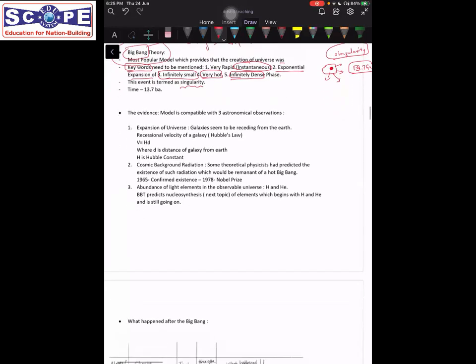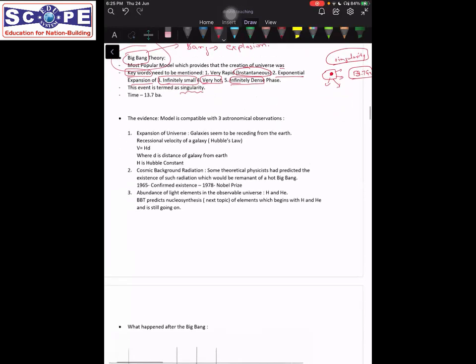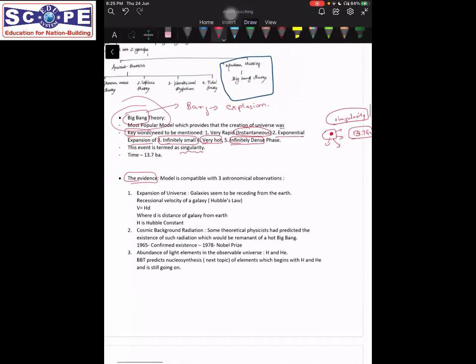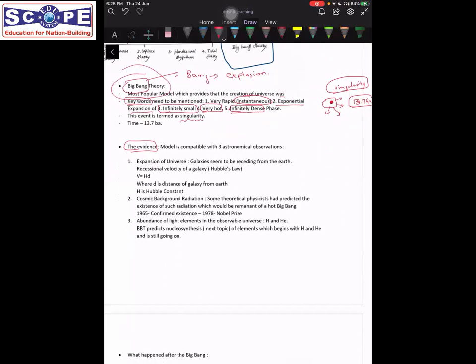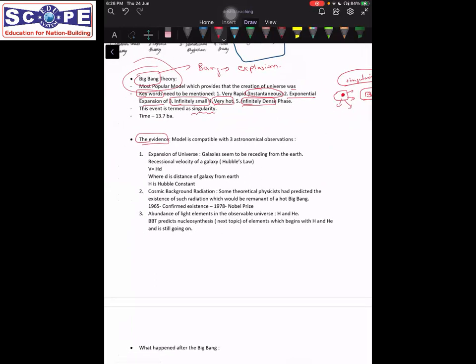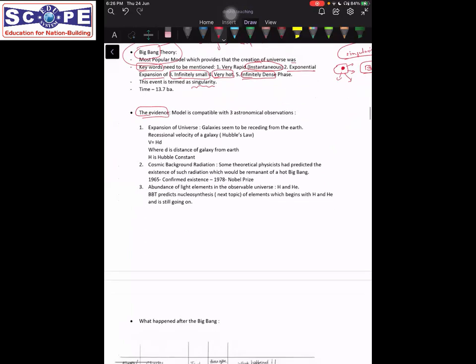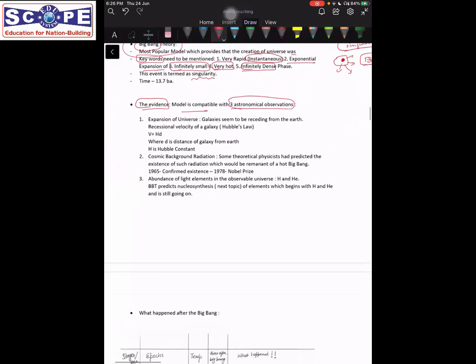Yes, sir. Okay. But we need to see the evidence, because earlier also there were many theories, right? But the people who propagated those theories were not able to justify them. So we need to see the evidence of the Big Bang. What is the evidence? The Big Bang model is compatible with three astronomical observations, three key observations, which form the evidence, the proof of the Big Bang.